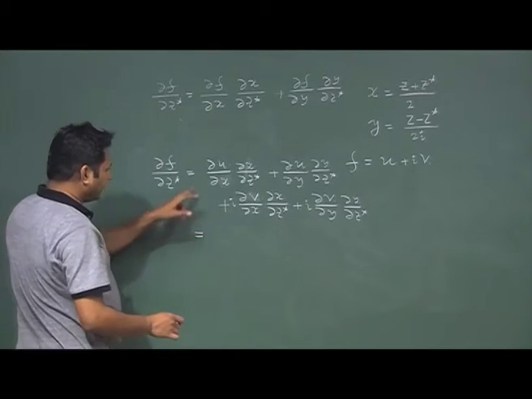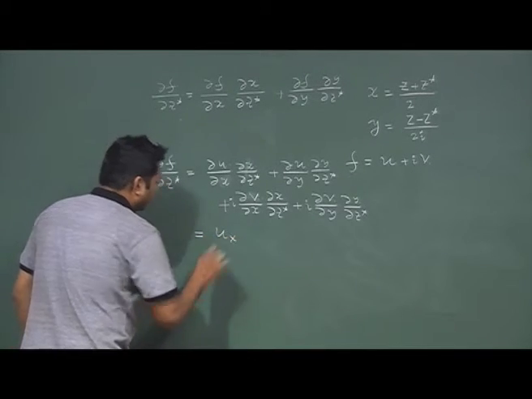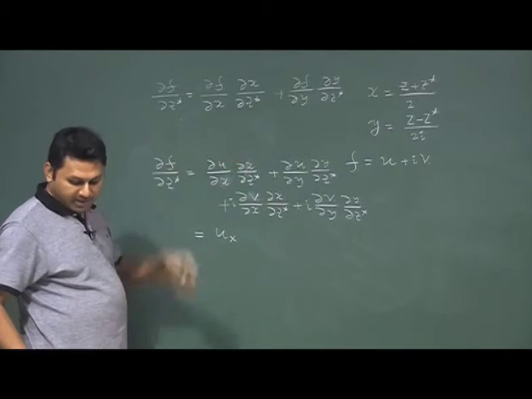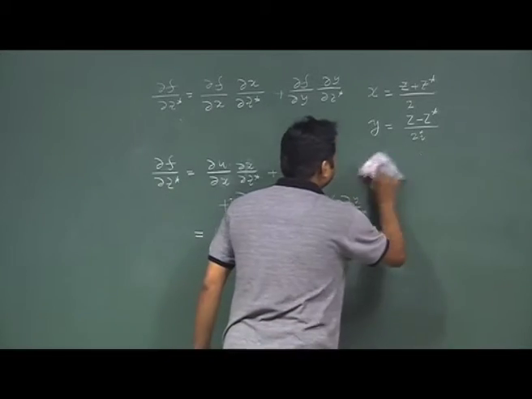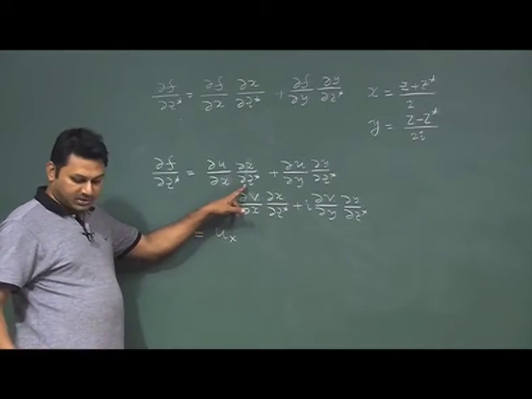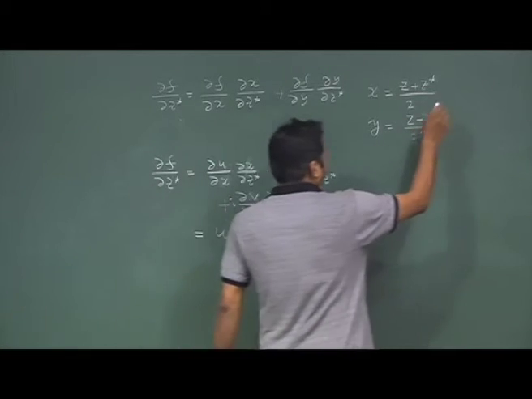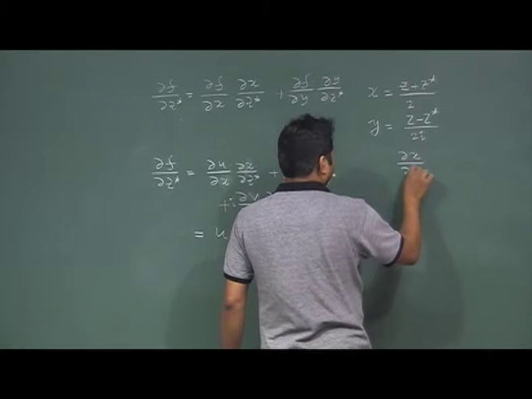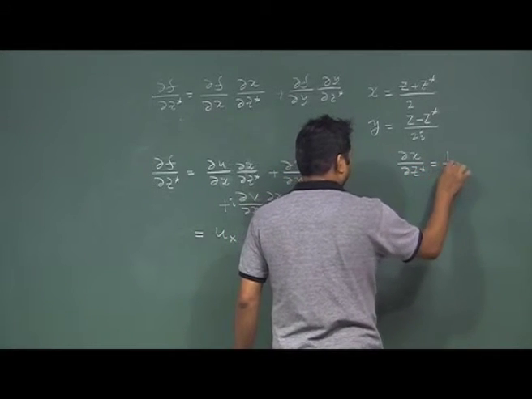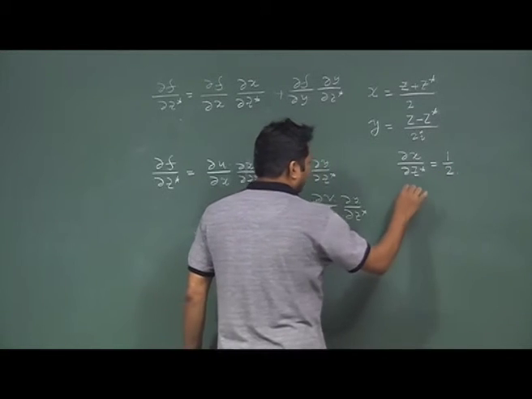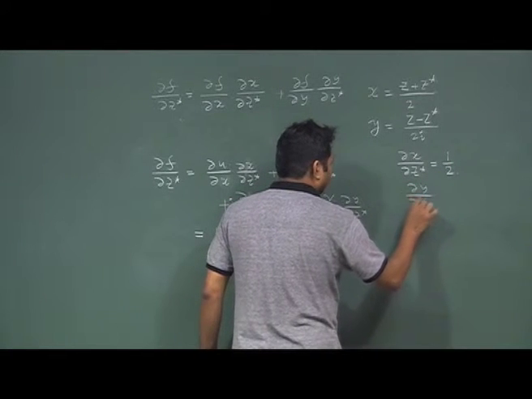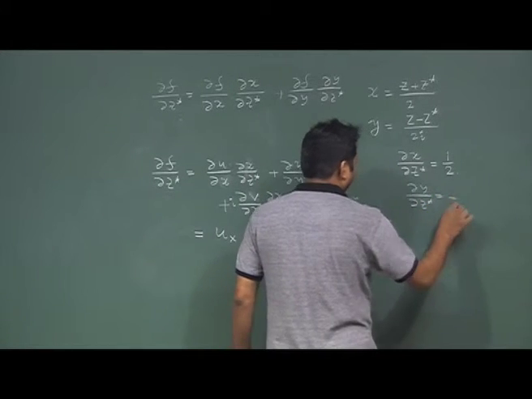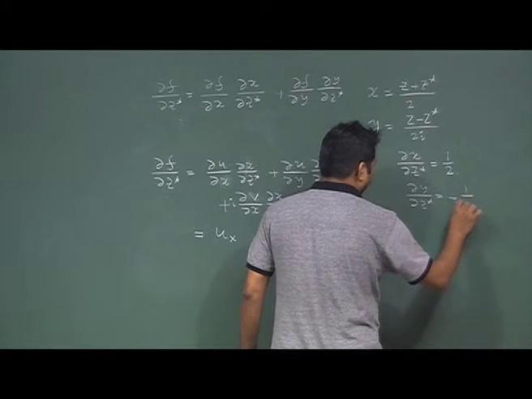Now I can write it as u_x and del x by del z star, because I have the relationship between x and z. I can take out this quantity from here. So, this gives you that del x by del z star is equal to half. In a similar way, del y by del z star is equal to minus 1 by 2i.